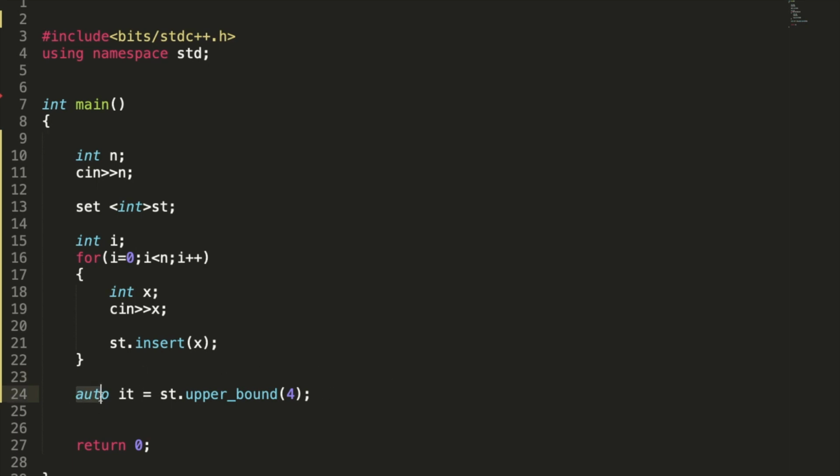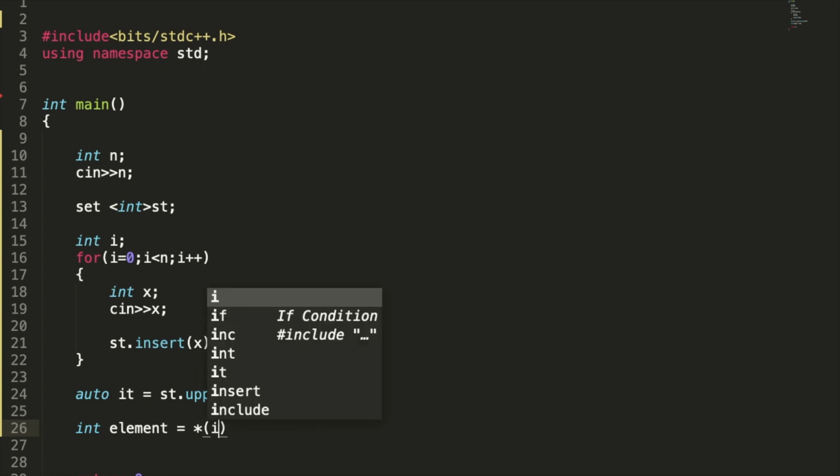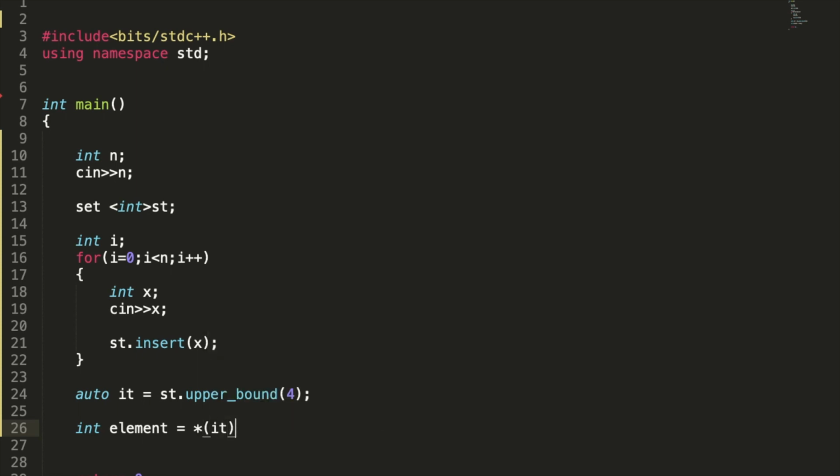So I have taken auto here, so you will be taking auto whichever data type it is. Now since this is the address, that is why I have taken auto. Now I have to get the element at this address. It is calculated as star it. This is how we are going to get the element. Let me print this.